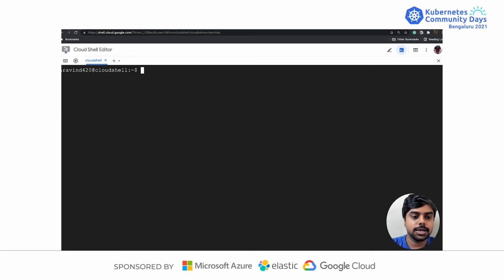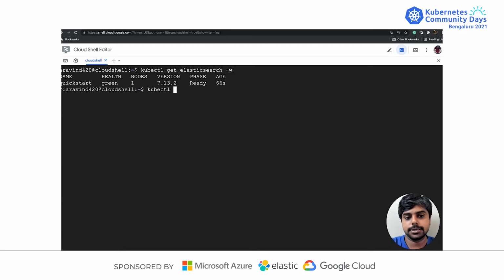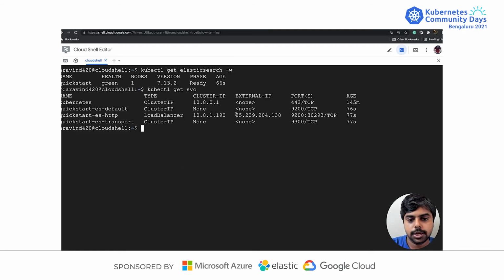Now let me quickly show you how I can query what's happening in Elasticsearch using this one. So I'll just go and click this. I'm watching the Elasticsearch getting deployed. So it is deployed and ready. Let us see if it has got the IP address as well. If I run get svc, as you could see, I already got it.